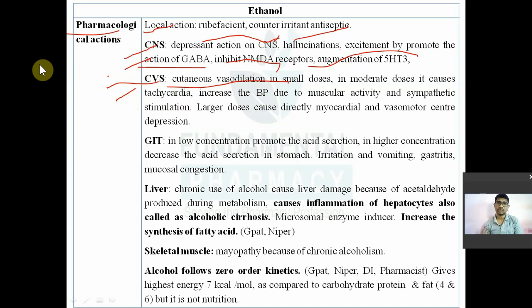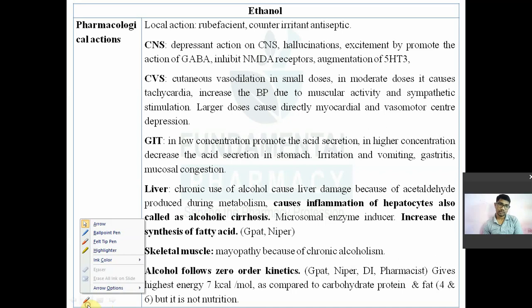Because of the cutaneous vasodilation caused by ethanol, you will feel a little bit warmer. Again, in a moderate dose, it will cause tachycardia. Tachycardia means increasing the heart rate. It increases the blood pressure due to muscular activity, and in a larger dose, it will directly suppress the myocardium and cause vasomotor center depression. So in larger doses, it will depress your heart due to suppression of your vasomotor center.